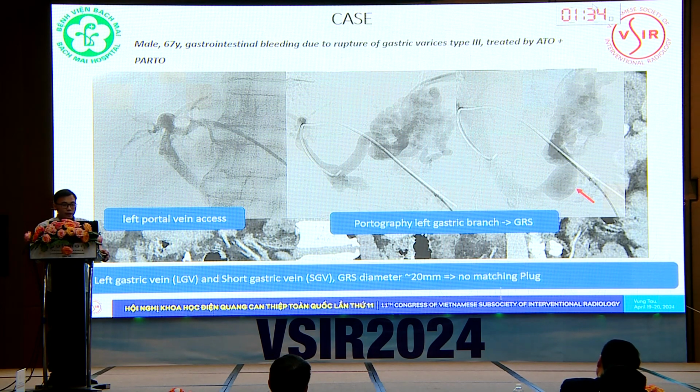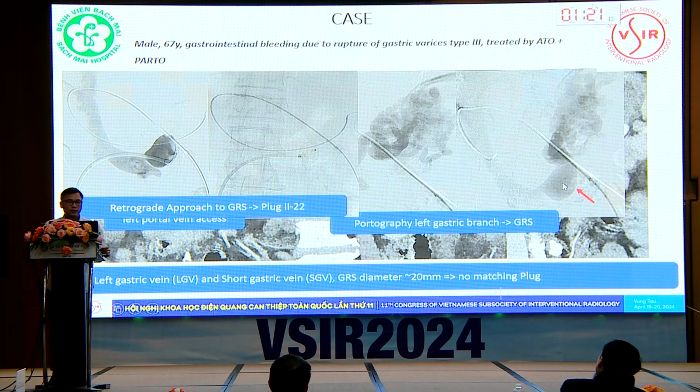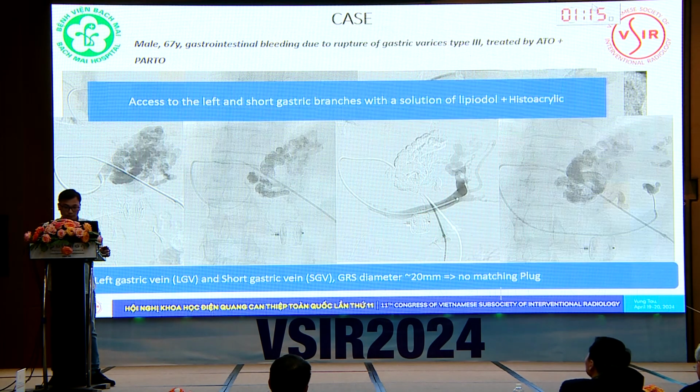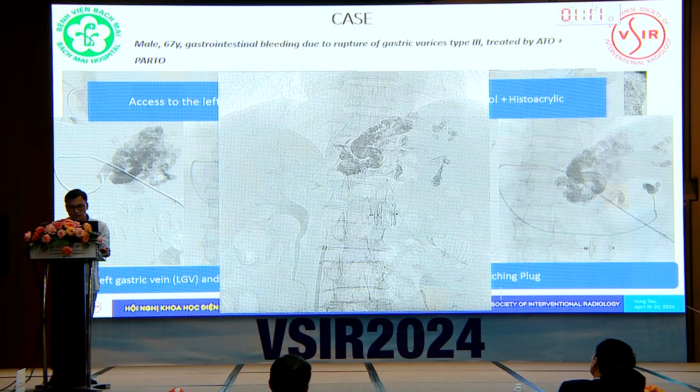So we decide to perform ATO. We access the left portal vein, and then we do the portography, and we can see the gastrorenal shunt. Then we do the retrograde approach to the gastrorenal shunt and deploy the block, and we block the inflow. And this is the result after intervention.